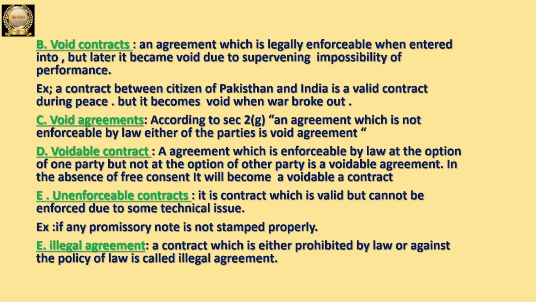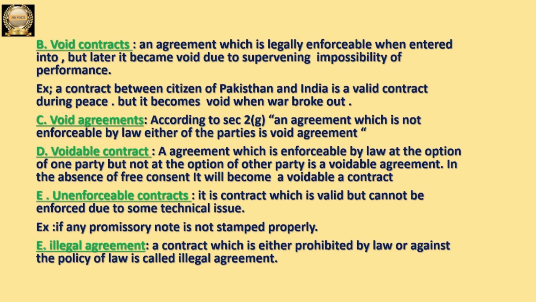Okay, and let us discuss next one, voidable contract. Voidable contract means it is an agreement which is enforceable by law at the option of one party but not at the option of another party. So one party is accepting that, one party wants to enforce it, and at the option of that party it is enforceable by law, but another party is not accepting that. So at the option of another party, that is not enforceable by law.